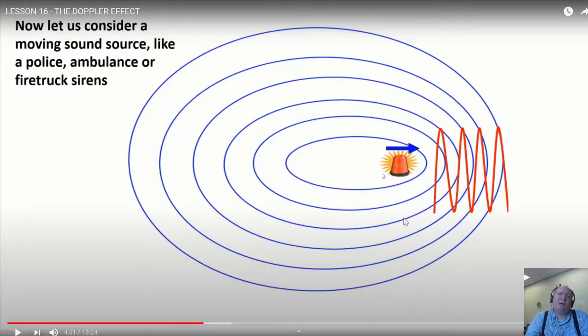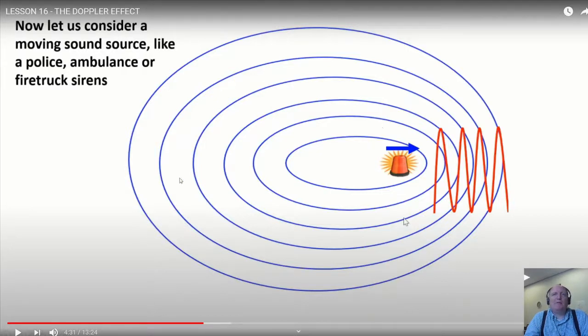Because the way this is drawn, the wave speed would not be the same in all directions, which of course we do expect it to be. But the interesting point is, all she's likely going to assess and teach is exactly in front and exactly behind. And maybe I'll put a link to the work that I did on trying to calculate it at crazy angles, because it turns out that in drum corps, which is what my kid does all the time, they walk fast enough to affect their own tuning. And so I was trying to figure out just how much that mattered. So maybe I'll put a link into that.